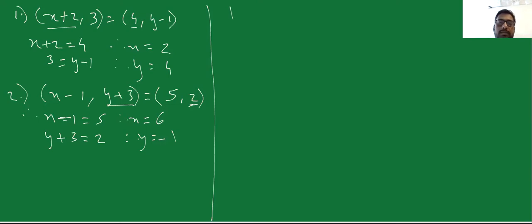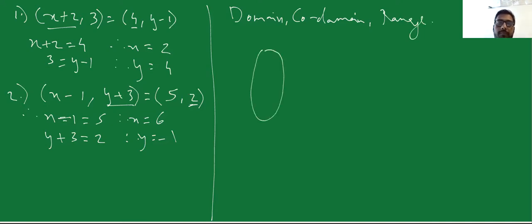What is a domain, codomain? What is a range? Consider there are two sets. There is one set A, which is equal to 1, 2, and 3, and there is another set, say suppose 4, 5, and 6.